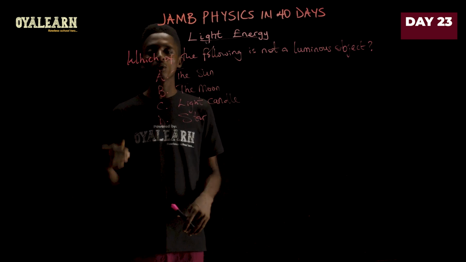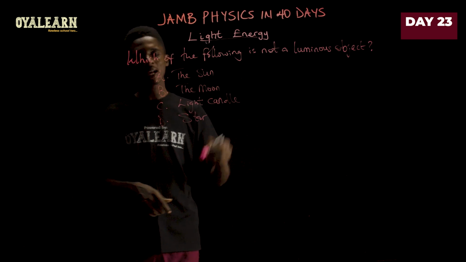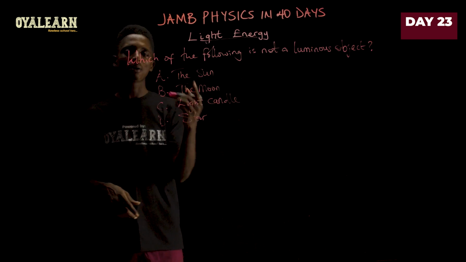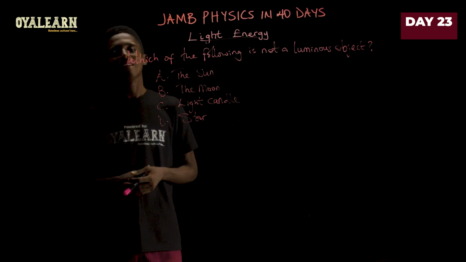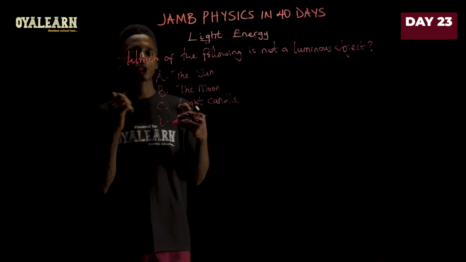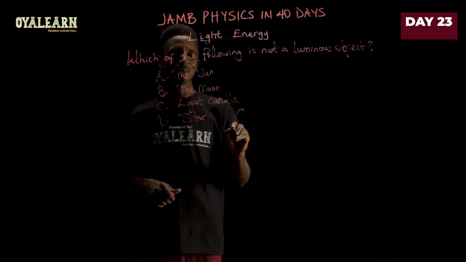If you consider all these four options, a star will produce its own light, a candle will produce its own light, the sun will produce its own light. However, the moon only reflects the light from the sun. That makes it a non-luminous object. So I believe that should be your option as well. So we are going with B.